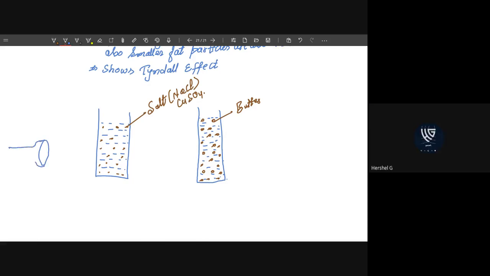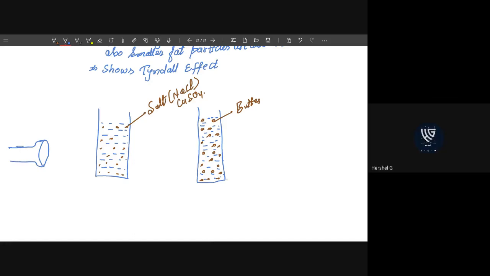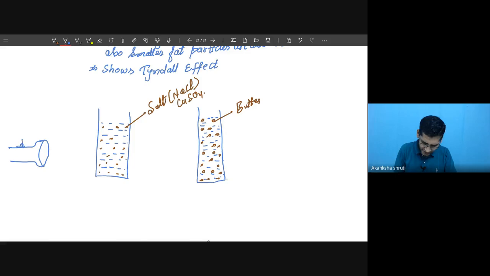So this is the torch, where there is a switch. If you press it, what will happen? The light will come out. So while the light is coming, let me draw it with the yellow color light which is coming out.